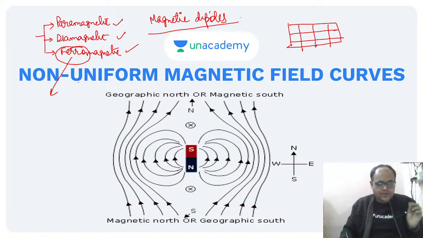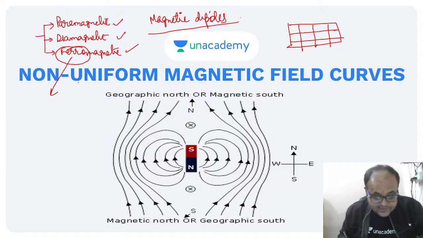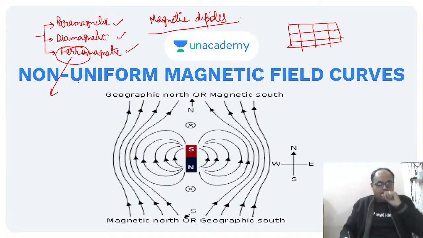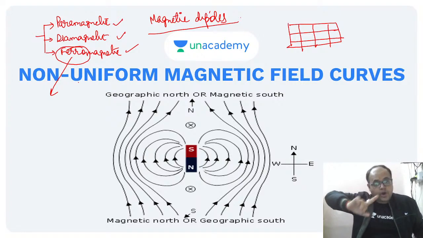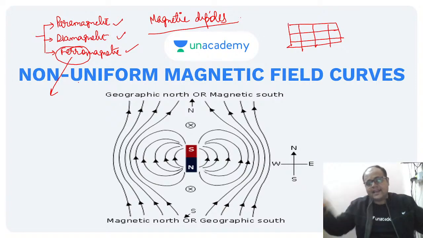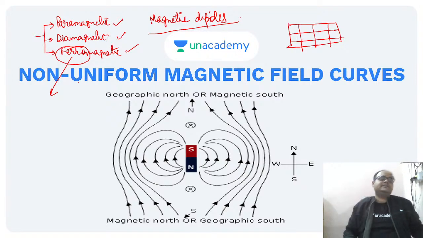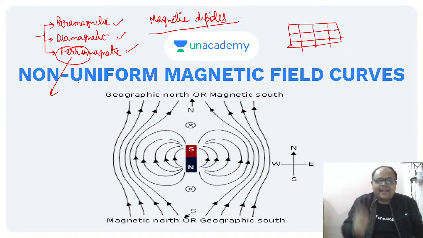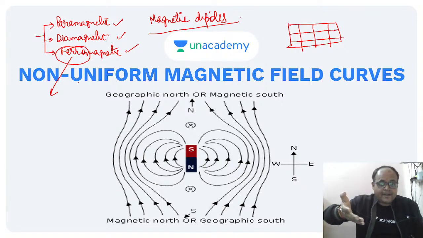So what happens when you heat a magnet? This question is for class 12th. I don't know why Vasu Kaushal has asked this, but it's okay. What happens? These magnetic dipoles misalign. The magnetic property is because of the alignment of these magnetic dipoles within the substance. So you heat the magnetic material, and these magnetic dipoles are misaligned, and because of this misalignment, they lose their magnetic properties.